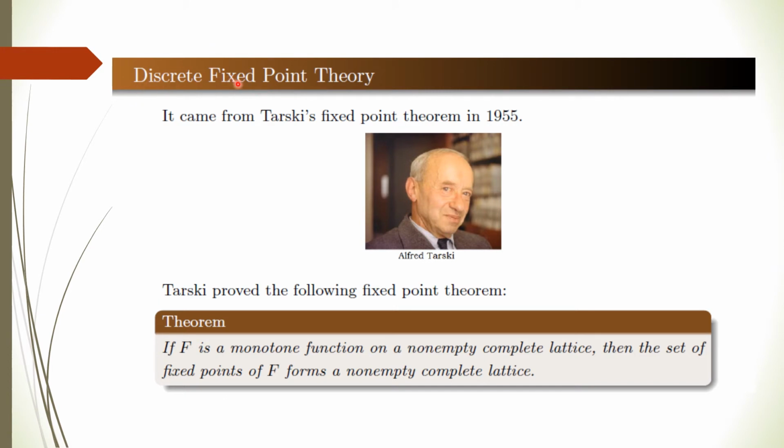Now the next is discrete fixed point theory. This discrete fixed point theory came from the Tarski fixed point theorem in 1955. This theorem says if f is a monotone function on a non-empty complete lattice, then the set of fixed points of f forms a non-empty complete lattice. Means they have a fixed point.